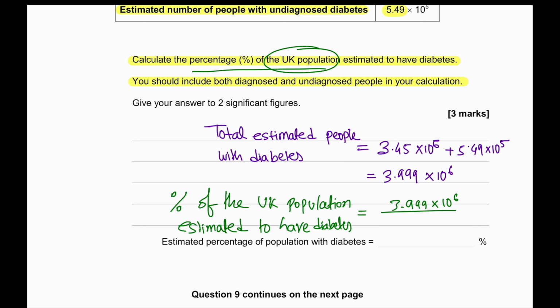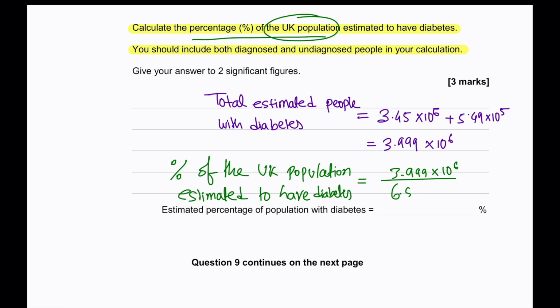These are the people that may have and confirmed have diabetes put together, divided by 6.5 times 10 to the power of 7, times 100. This gives us a percentage of 6.15, which is equivalent to two significant figures 6.2. So, the estimated percentage of the population with diabetes is 6.2.